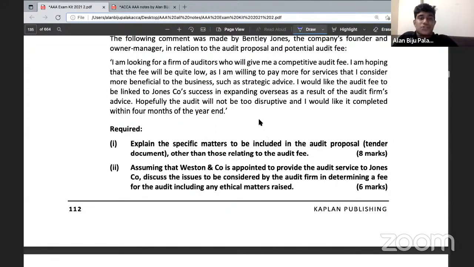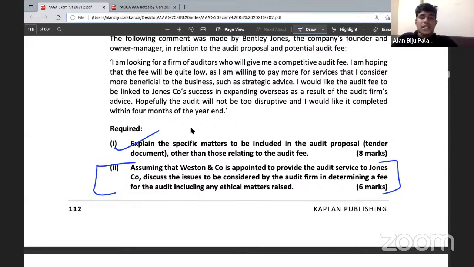See, it's a very important question which comes in repetitive nature. So please practice this question, and please do revise the notes and the prior videos. And after that, please practice this question. Right after that, you're getting a question on the audit fee. Assuming that the Western company is appointed to provide audit services to Jones Company, discuss the issues to be considered by the audit firm in determining a fee for the audit, including any ethical matters raised. So this is the requirement that you have received here.